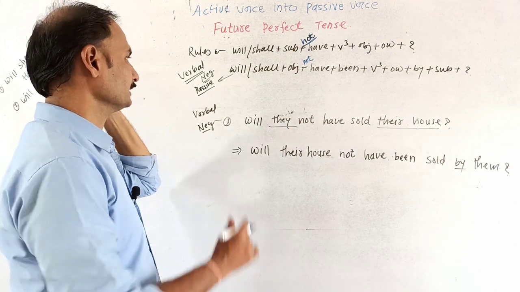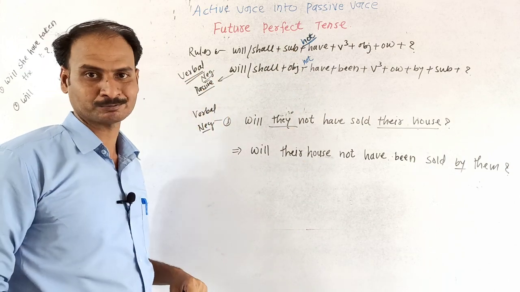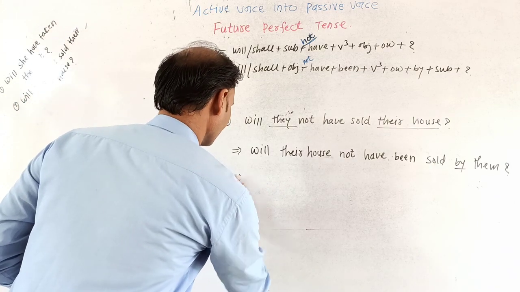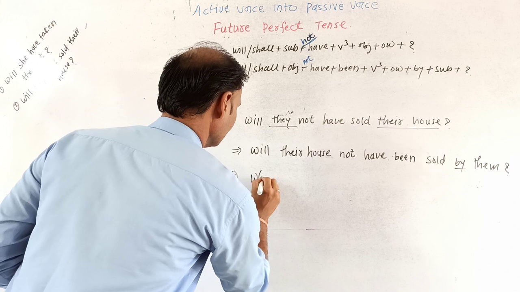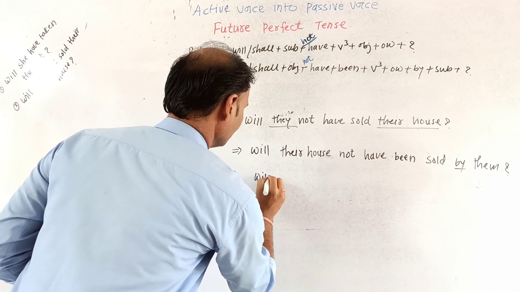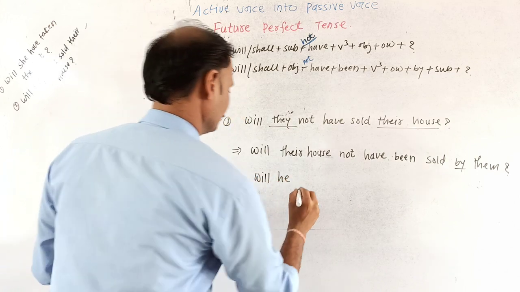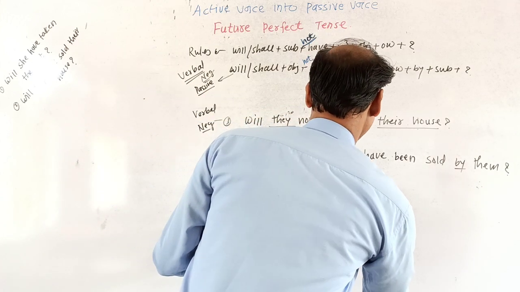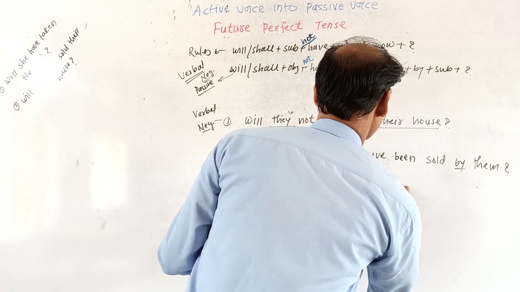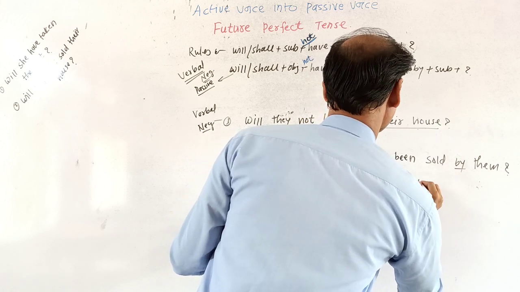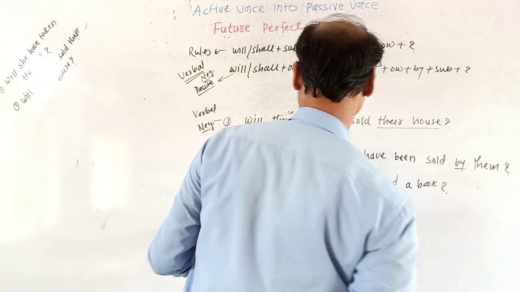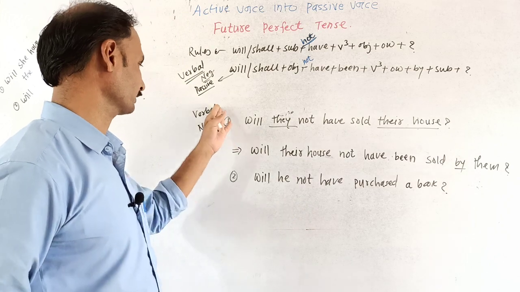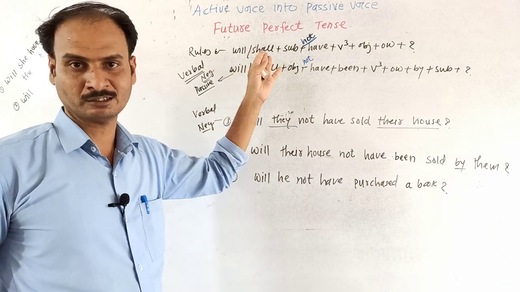So while making this same structure into another type of sentence, we will take another example. Will he not have purchased a book? Question mark. Will he not have purchased a book? This is the structure for the verbal negative in future perfect tense.